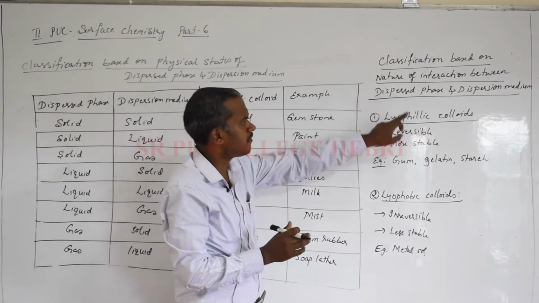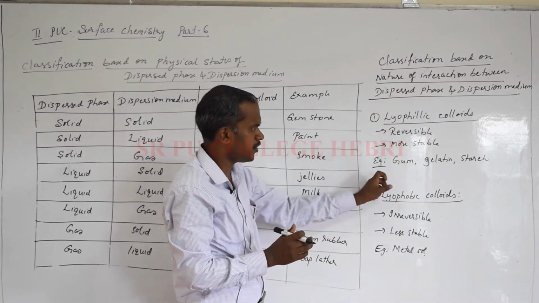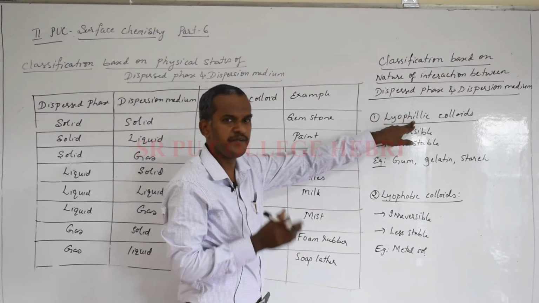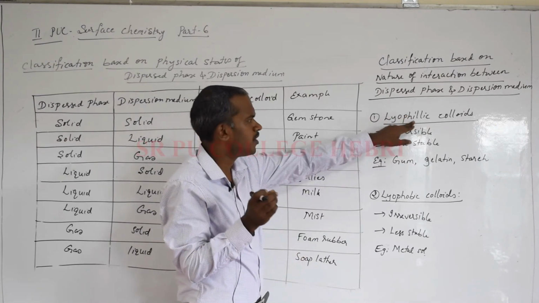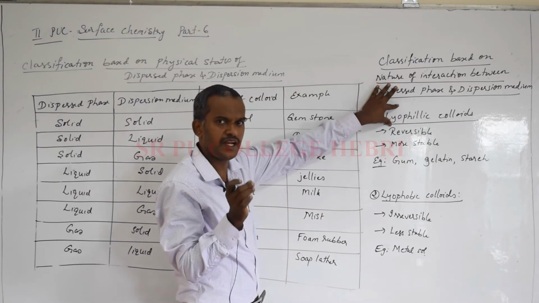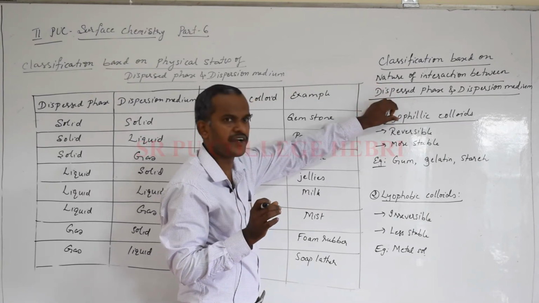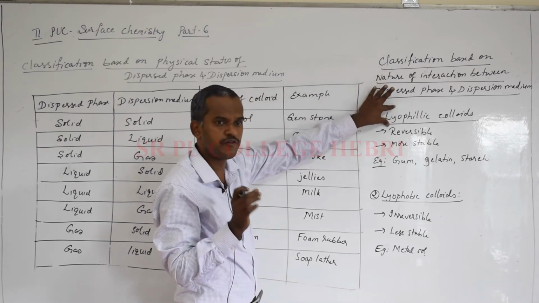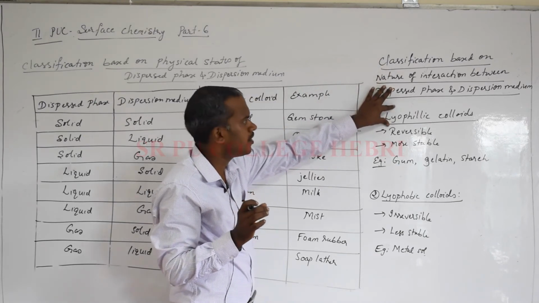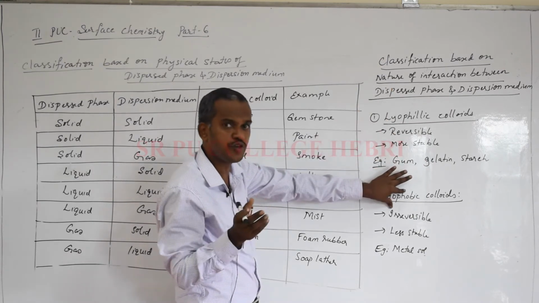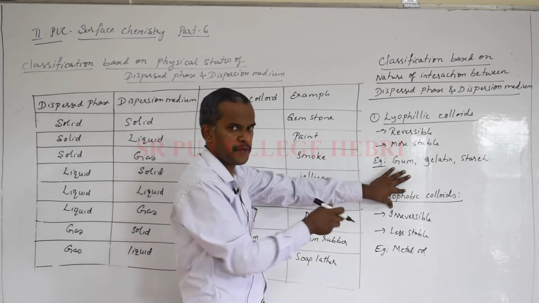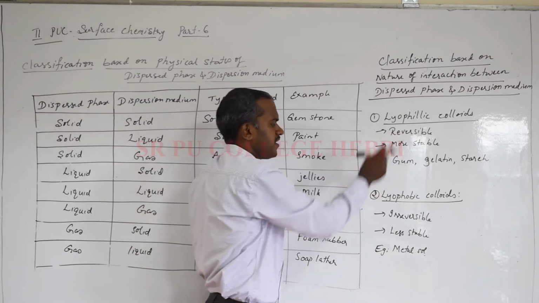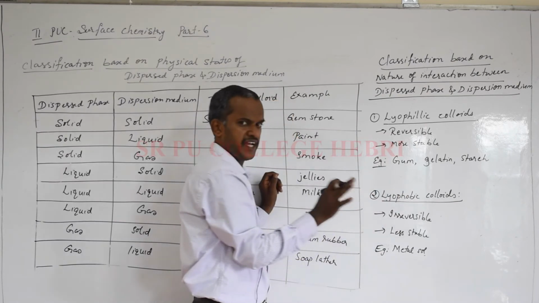Whenever you look at the words lyophilic and lyophobic, you have heard before electrophilic, nucleophilic, such words. So philic means having a tendency. In a simple way, lyophilic means liquid loving species. So they have a force of attraction between the dispersed phase and dispersion medium. Lyophobic means there is no force of attraction. I'm not saying that there is a repulsion, but they are independent. So lyophilic means liquid loving, lyophobic means liquid hating, in a simple way.